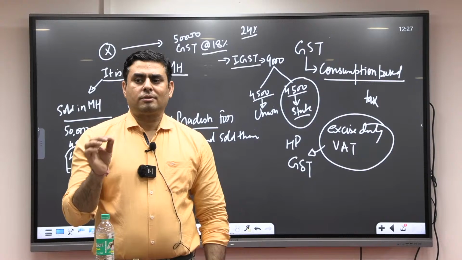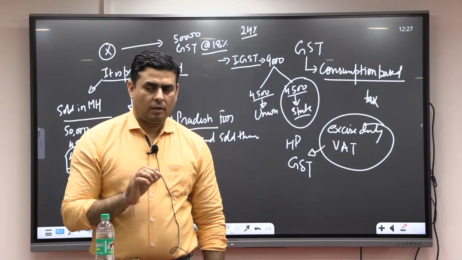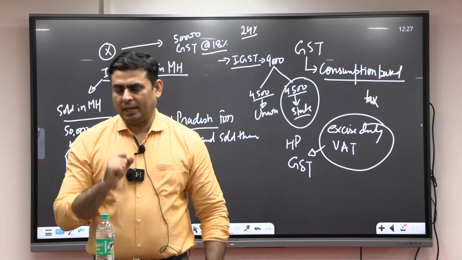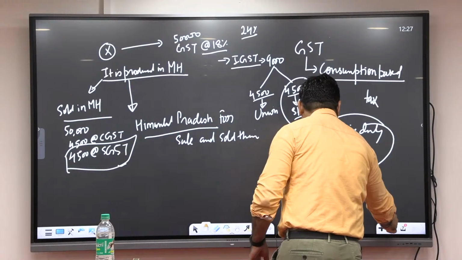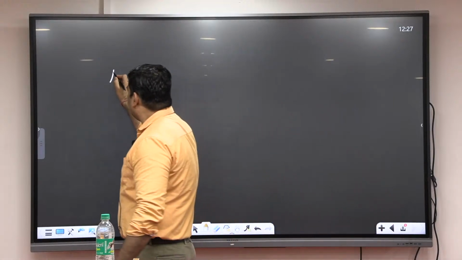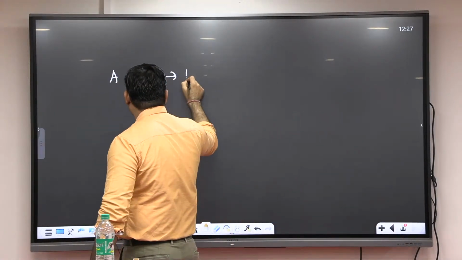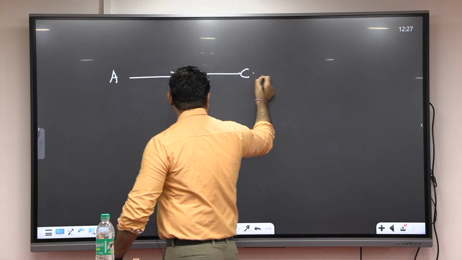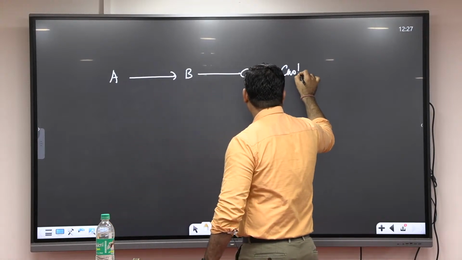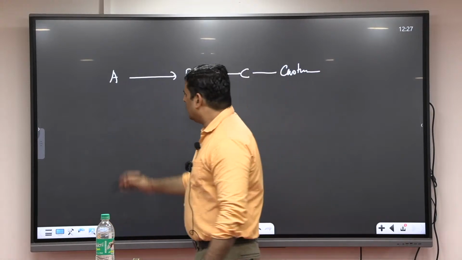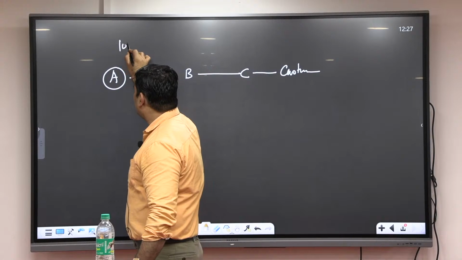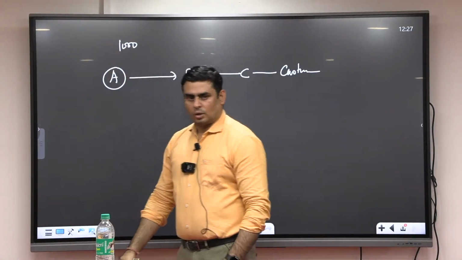But GST also has certain issues. One important issue with GST is this. Take A, B, C, then the customer. Suppose A has a value of 1,000 rupees.